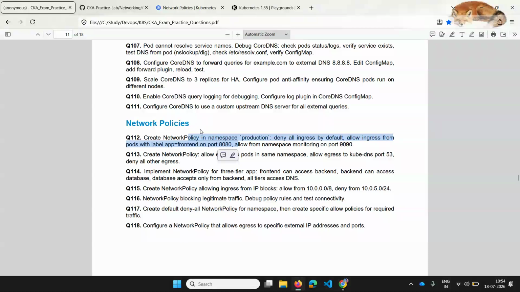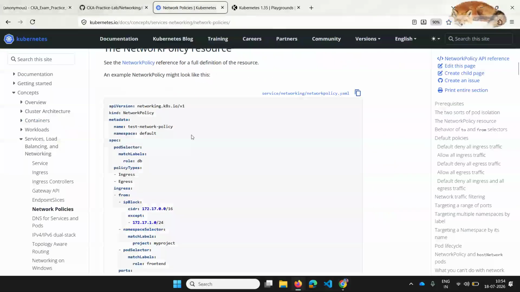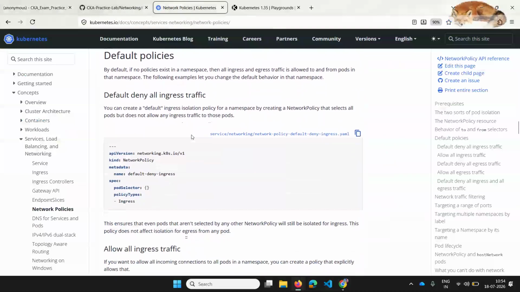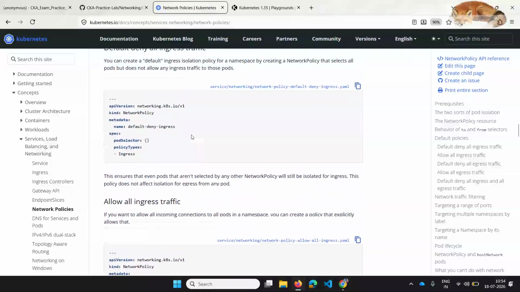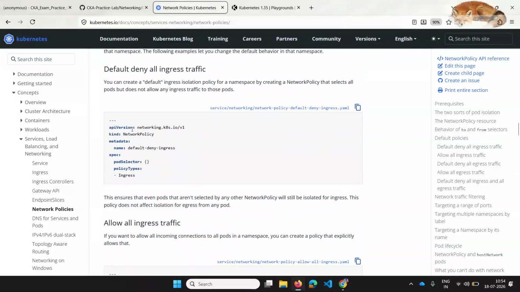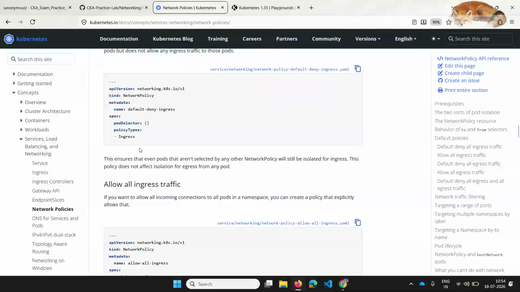First thing, they are asking to deny all the ingress by default. There is an example in the networking policies documentation: default deny all ingress traffic. If you see here, we have the pod selector, which means all the pods. Policy type ingress means we are applying the ingress policy, and we didn't mention any ingress rule here. That means all the incoming traffic is denied by default on all the pods. So this is a default deny of the traffic.